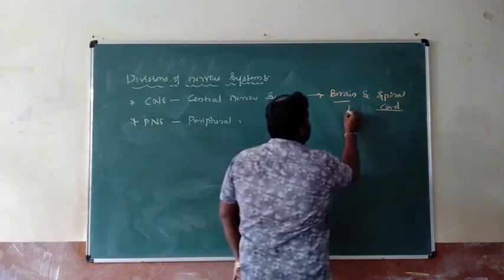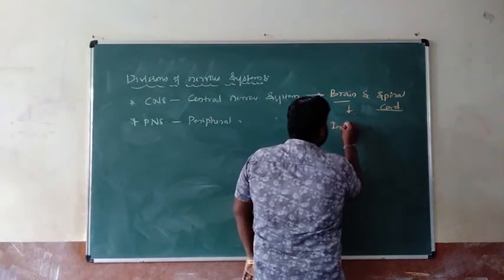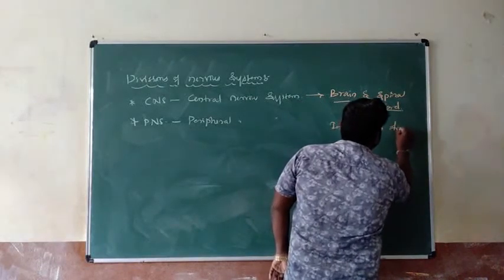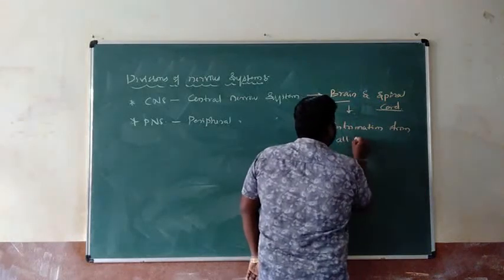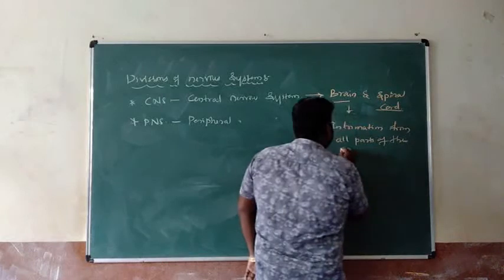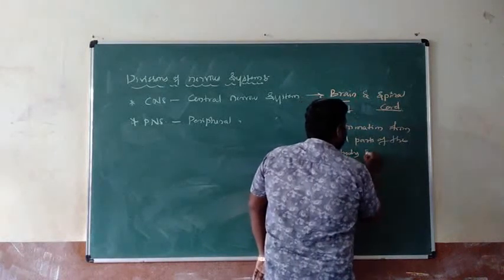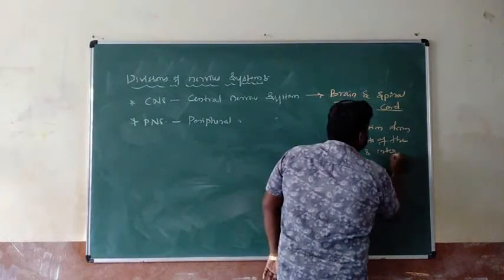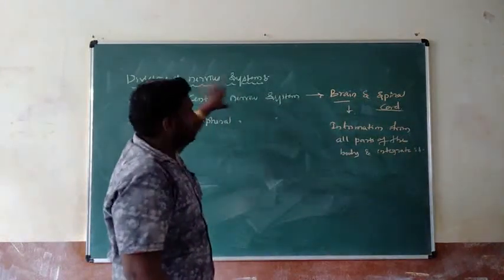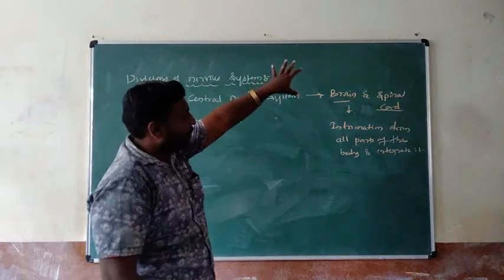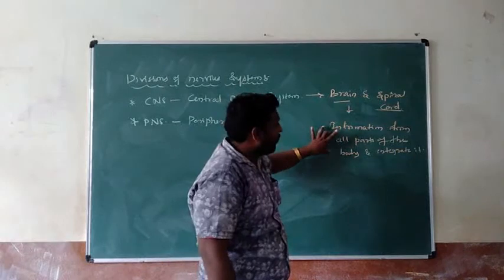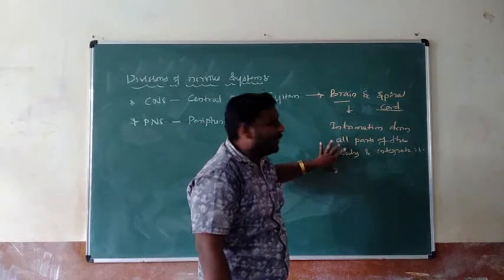Yes, this is the information from all parts of the body and integrate it. CNS comprises brain and spinal cord. Yes, what is the function of central nervous system? It can gain information from all parts of the body and integrate it.